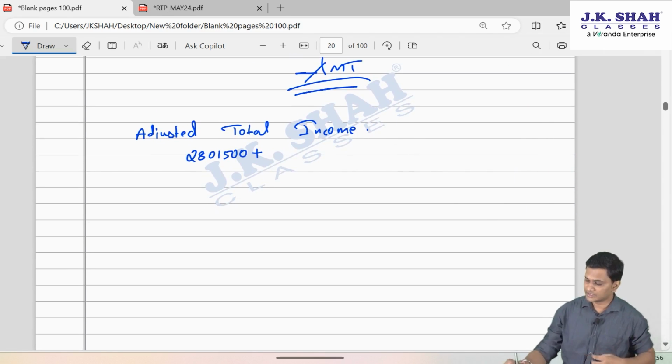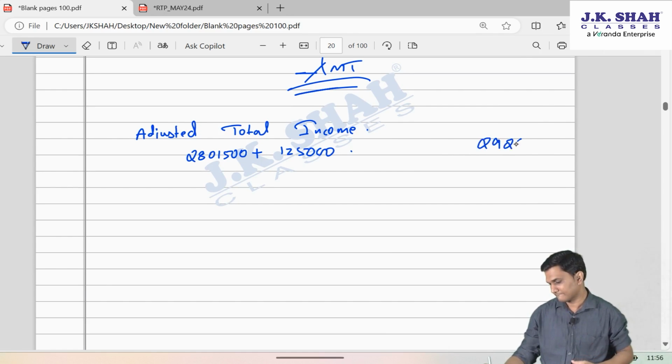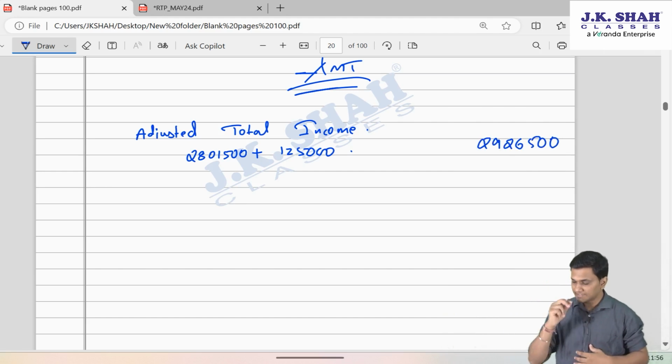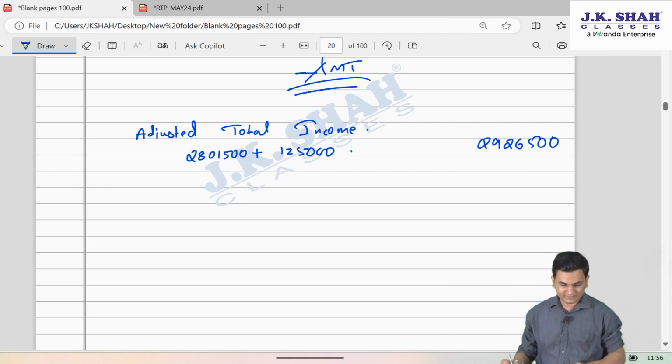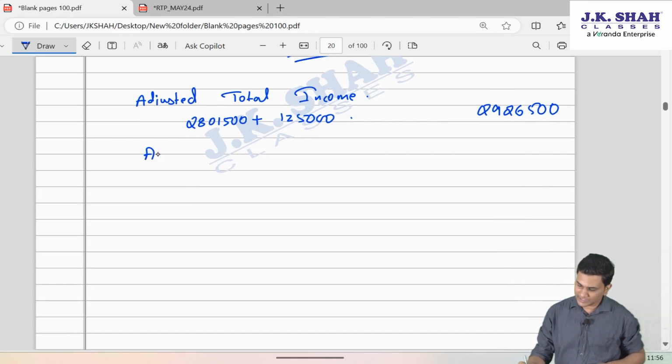So only 10AA is taken, 1,25,000. So friends, ultimately, can I say this becomes the adjusted total income as per AMT provisions, on which AMT will be applicable?